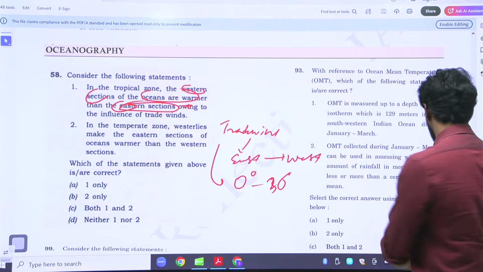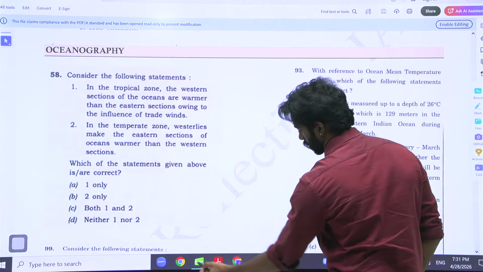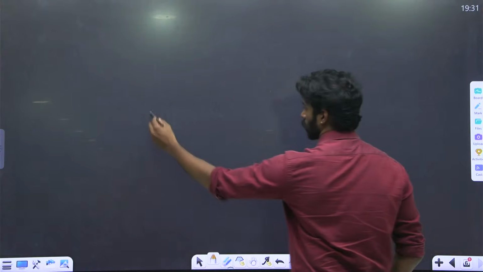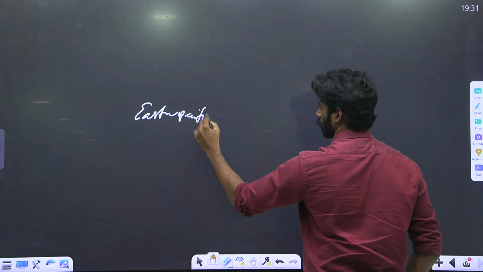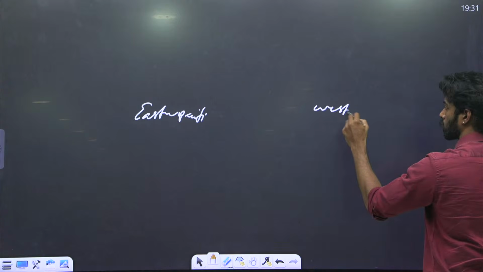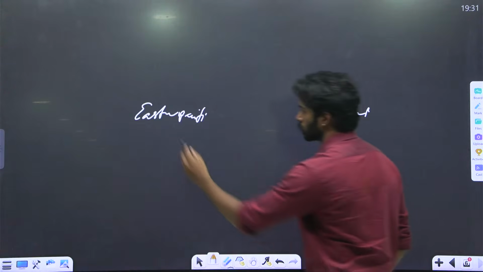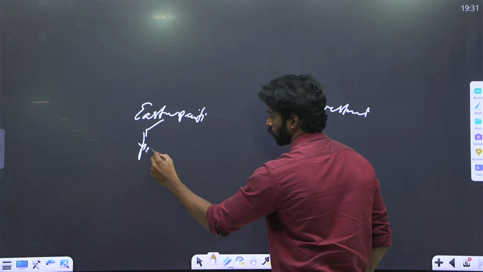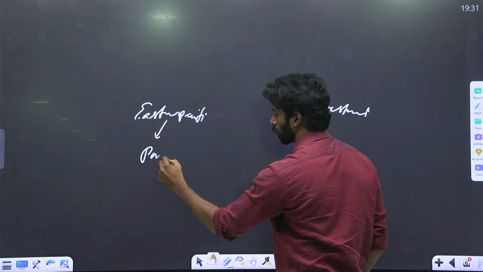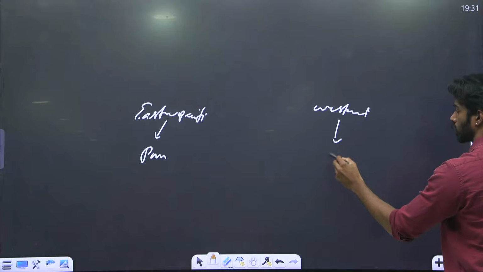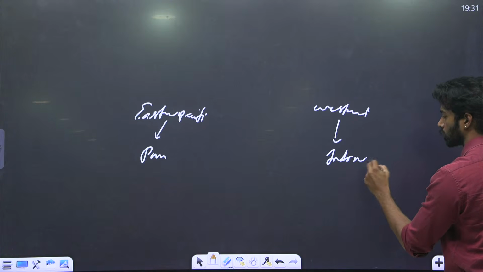Okay, let us look at this. Basically, there is the Eastern Pacific and there is the Western Pacific. The Eastern Pacific leads to Peru and all the regions including South America. The Western Pacific includes Indonesia and Australia.